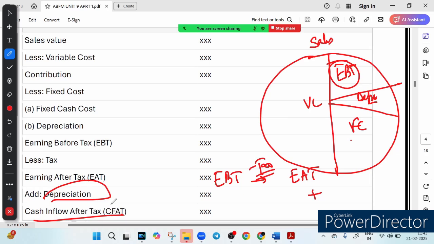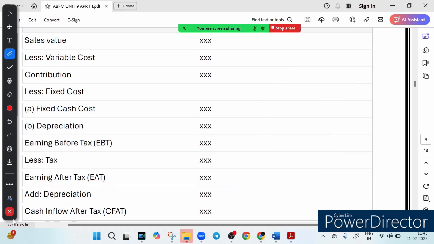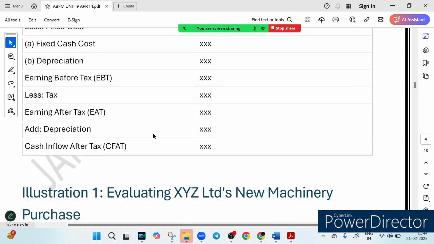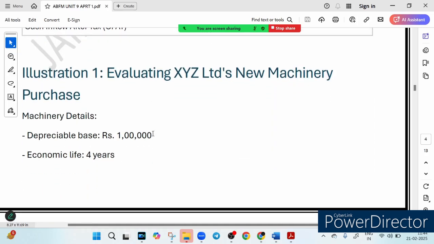Imagine you are running a food truck. You buy ingredients, that is variable cost. You pay for licenses and rent, that is fixed cost. And you use a grill that wears out over time for your food truck, that is depreciation. So CFAT tells you how much cash you actually have at the end, right? So this is the step-by-step process to calculate CFAT. Let me illustrate it using an example.